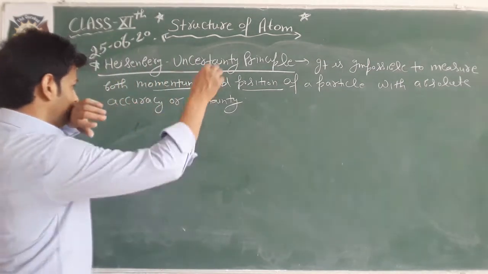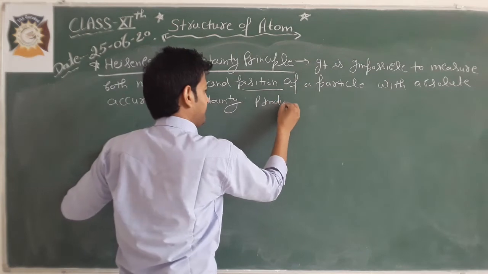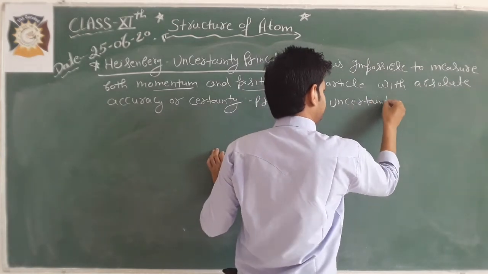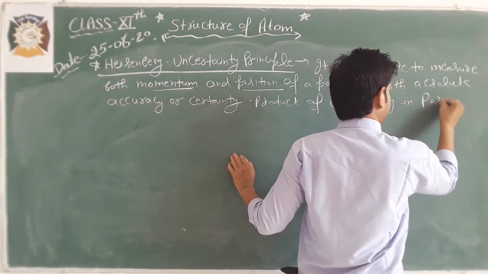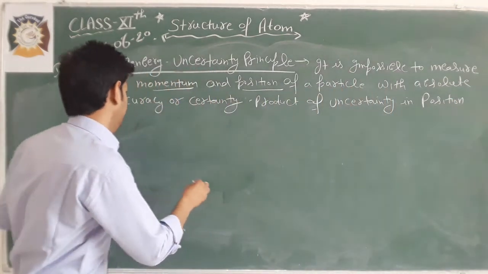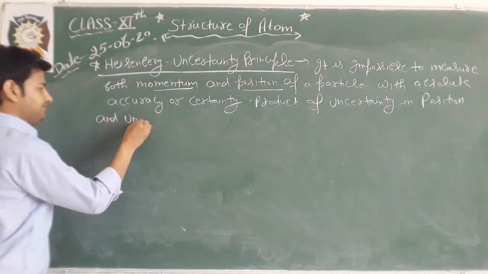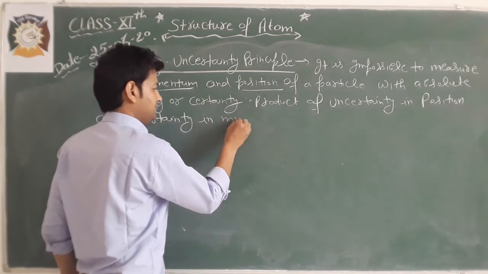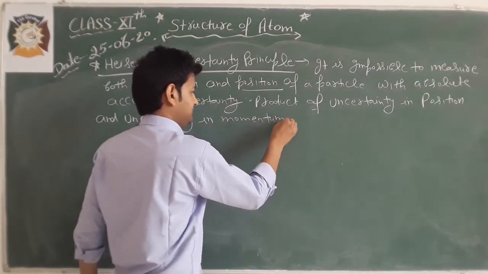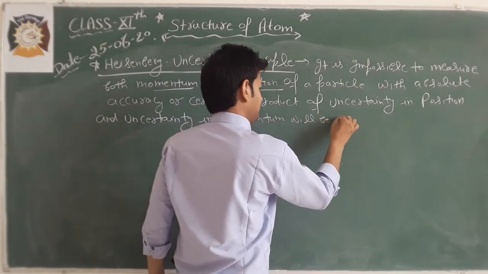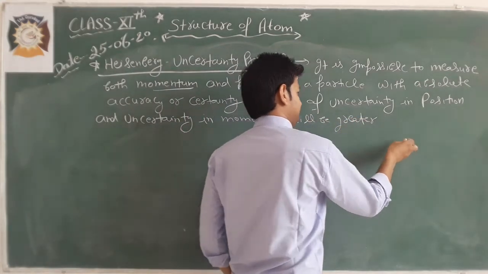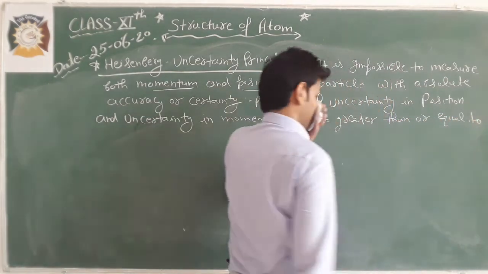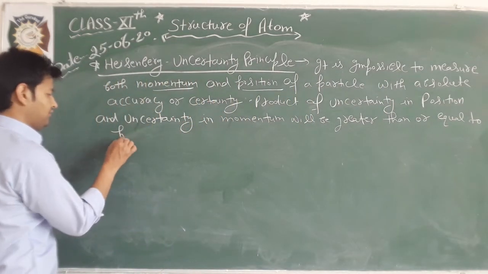So the product of uncertainty in momentum and uncertainty in position will be equal to or greater than h by 4 pi. So the product of uncertainty in position and uncertainty in momentum will be greater than or equal to h by 4 pi.